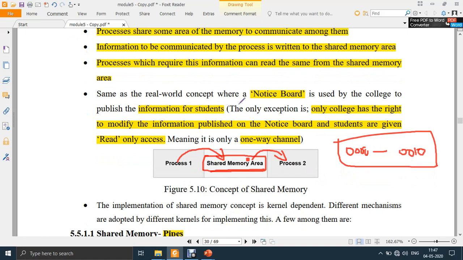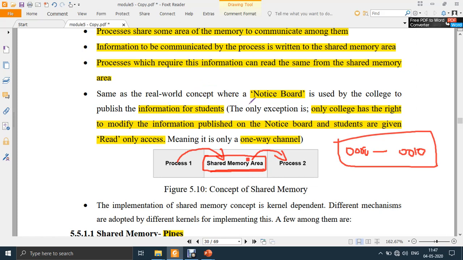Some real world examples: one is the notice board. It is used by the college or the department to publish information for students. So in the notice board, who can publish the information?